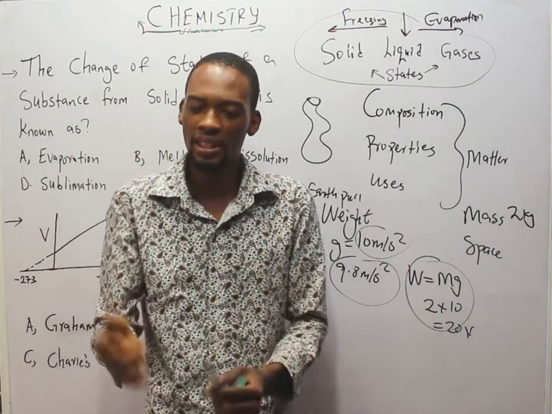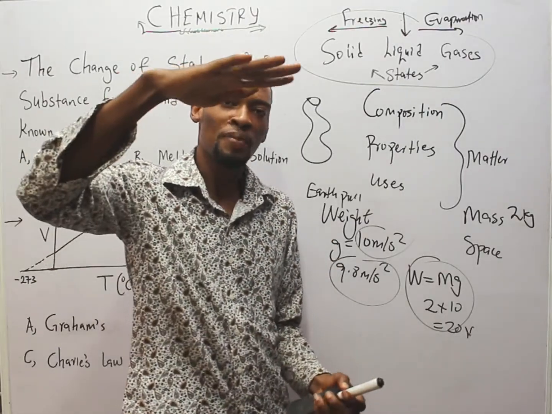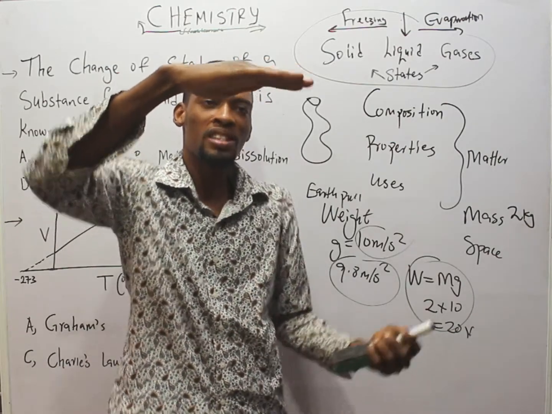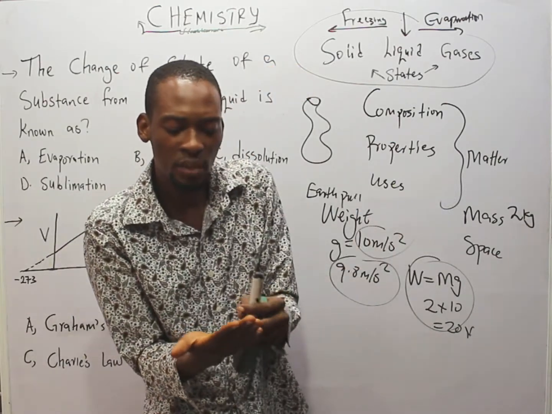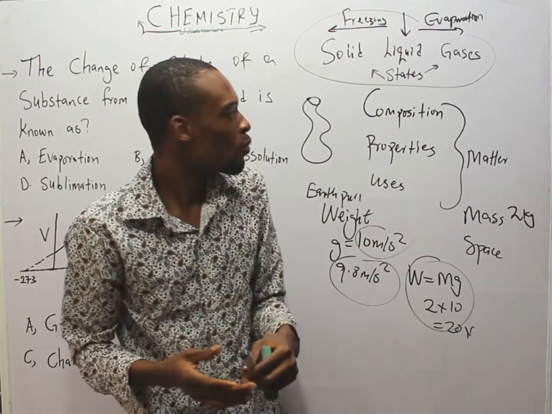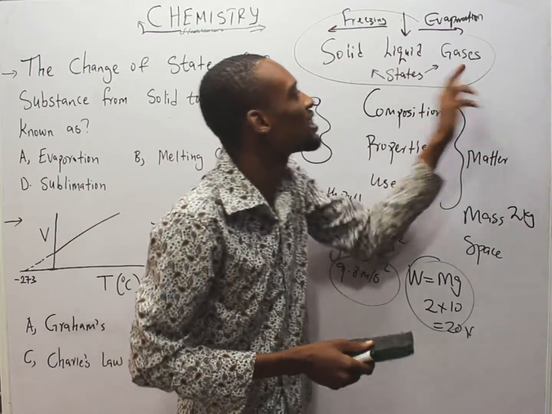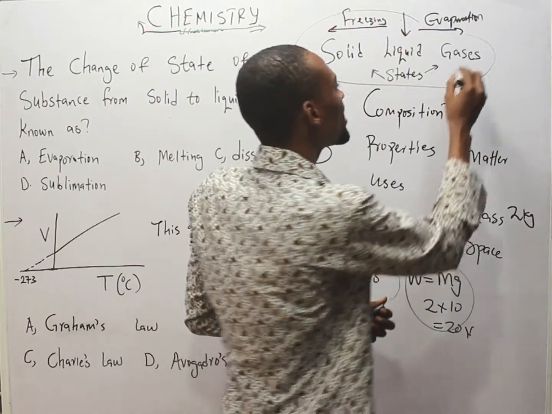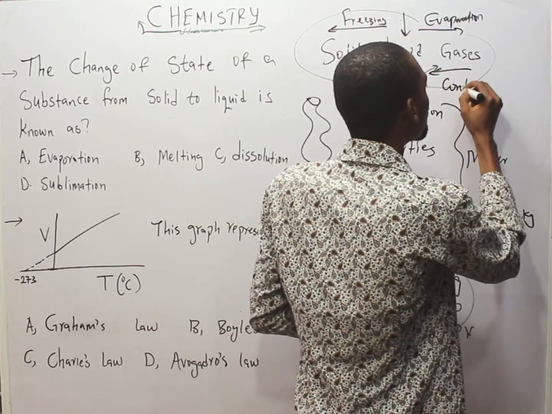Now from that gas, you put your hand on top of the kettle. That heat, that gas going off. Put your hand for some minutes, you notice that it begins to condense. It becomes liquid again. Your hand gets wet. Wow. So from liquid to gas, that is evaporation. And from gas back to liquid, you say it has condensed. That is condensation.